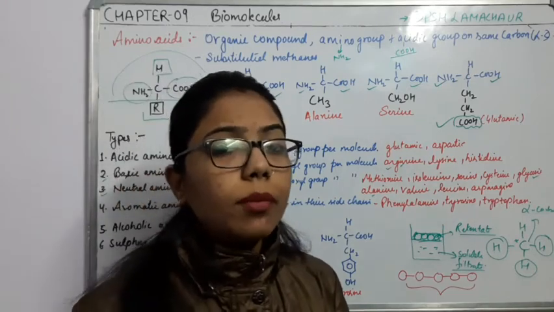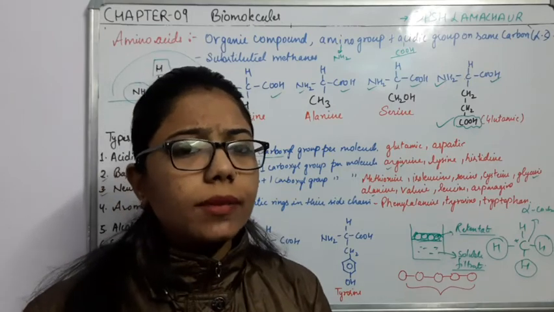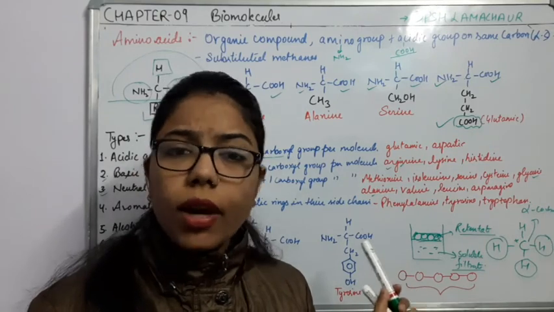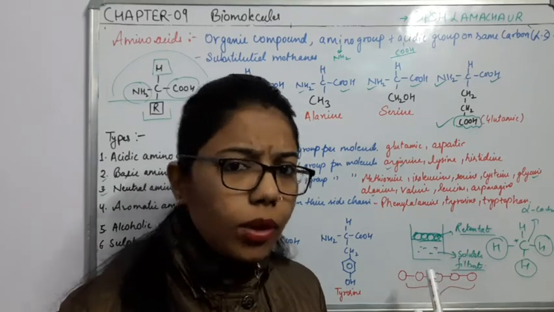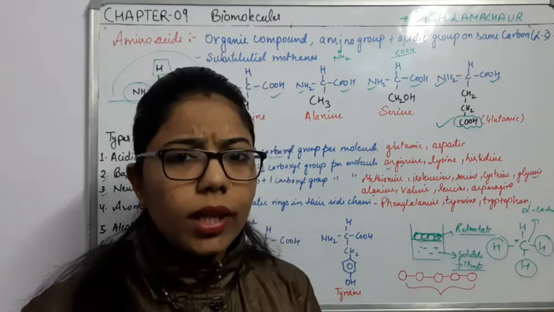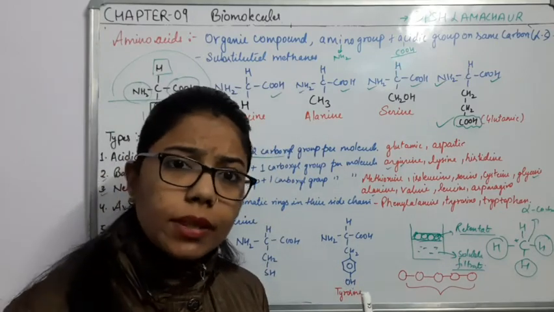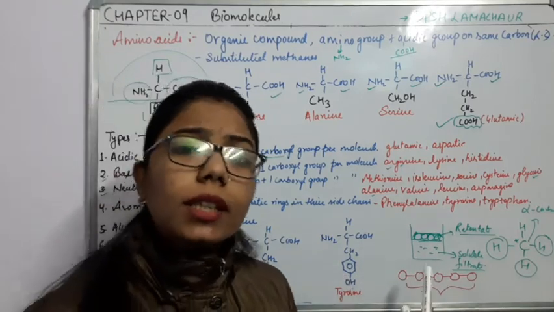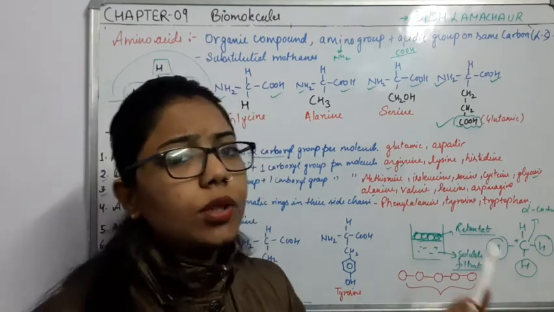Here I want to add something more: have you heard about essential amino acids and non-essential amino acids? We know these are important for our body, because they form protein, and protein is a building block of our body. So essential amino acids are those which are important for our body. How do we categorize these two? By what our body can prepare by itself, or what we have to supplement in our diet.